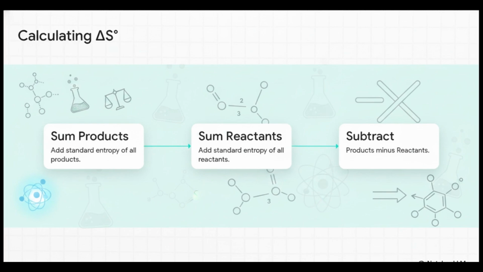But we can't just guess forever. We've got to calculate. When you're asked to calculate the standard entropy change from a data table, just take a breath and follow these 3 sequential steps. First, add up all the standard entropy values for your products. Second, do the exact same thing for your reactants. And hey, do not forget to multiply those values by the big numbers, the stoichiometric coefficients, in front of the molecules in your balanced equation. Finally, step 3, subtract the reactants total from the products total, products minus reactants. Seriously, don't rush the math here. It's a simple subtraction, but it is incredibly easy to get backwards if you're not paying close attention.